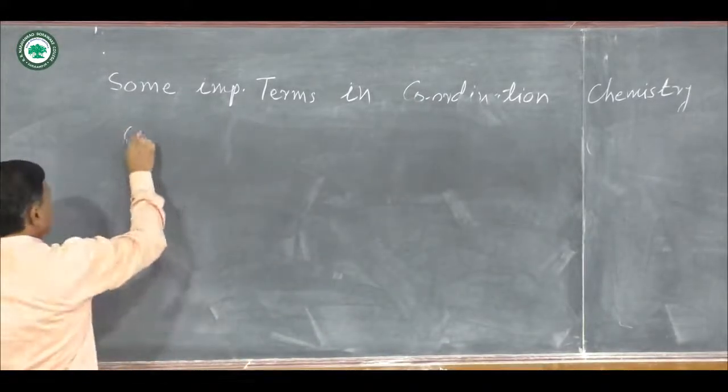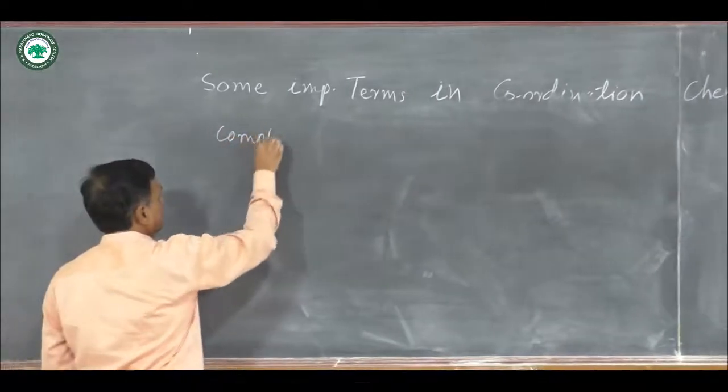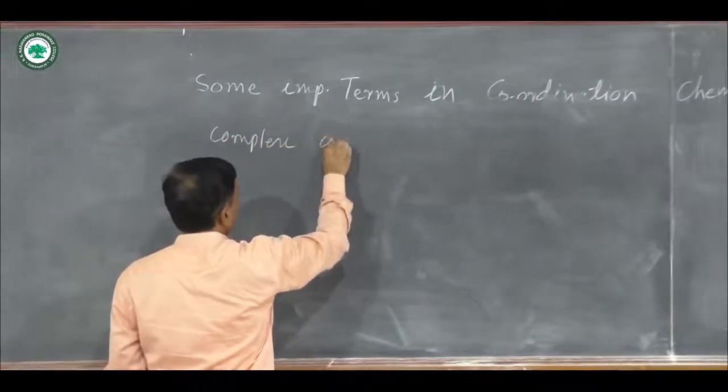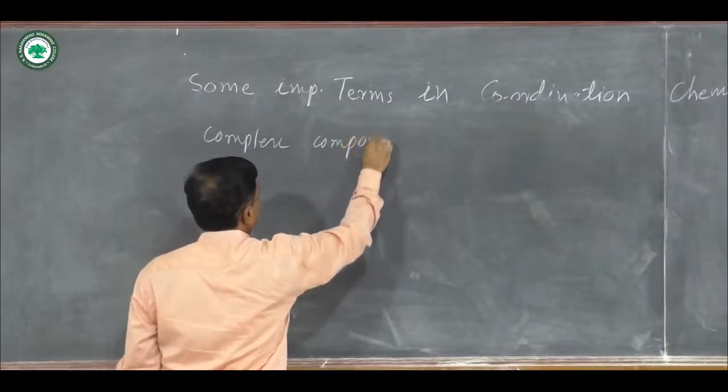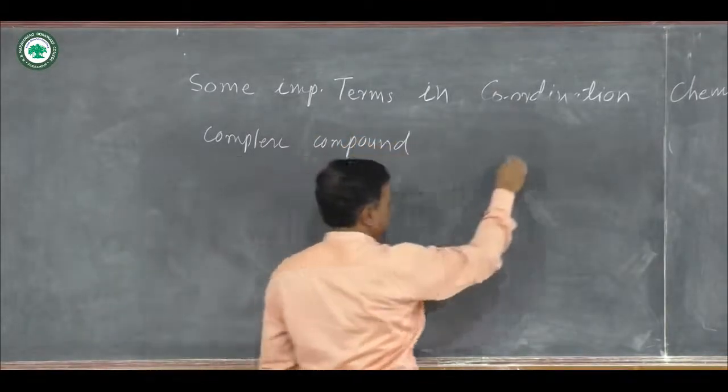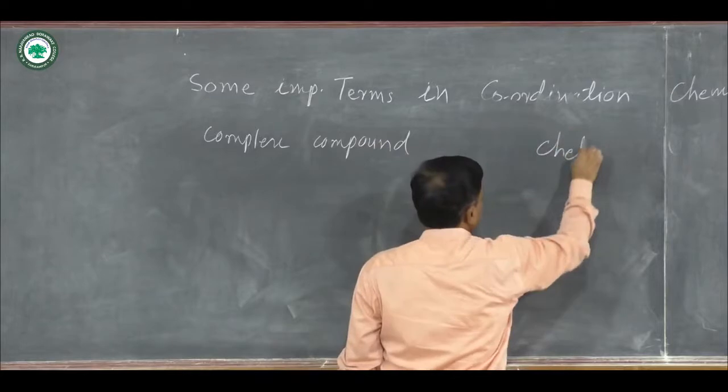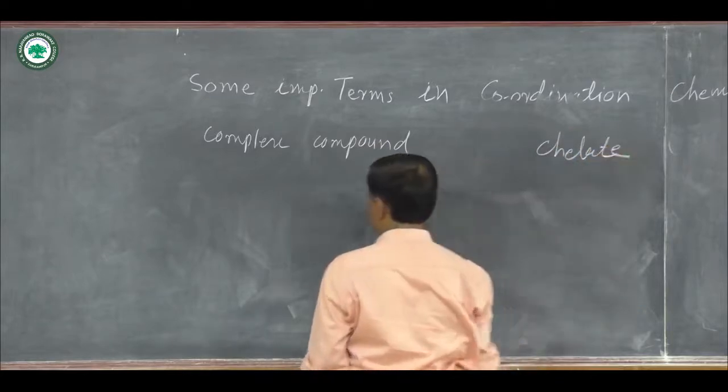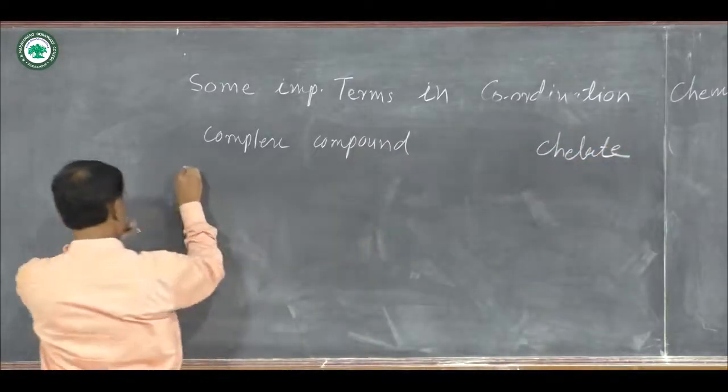Here, suppose the first one is a complex compound, and the second is a chelate compound. What is a complex compound?